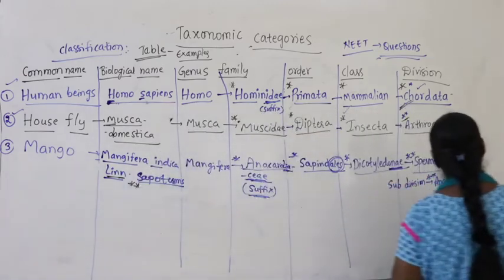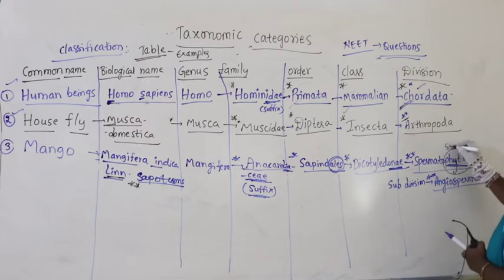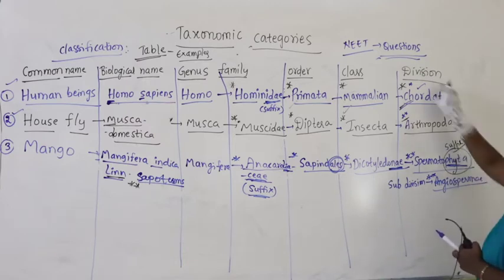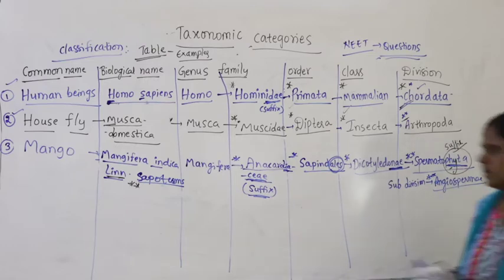So whenever you find phyta, that is the end suffix for division. You know Bryophyta, Pteridophyta, right? So phyta refers to a particular division, a taxonomic category called division.